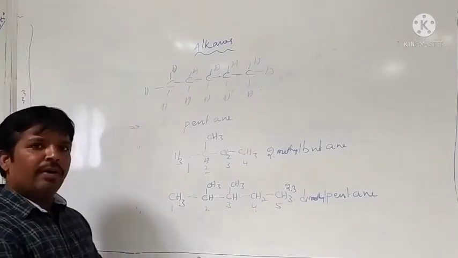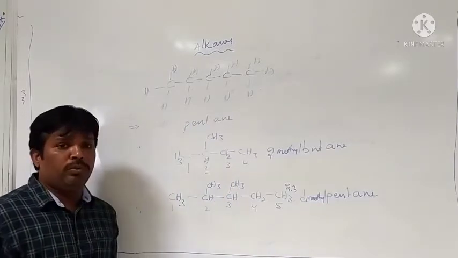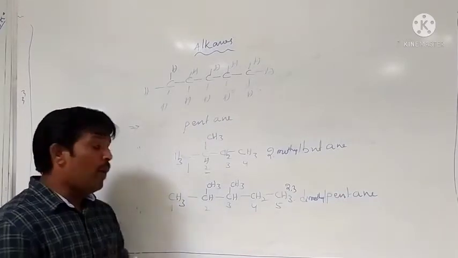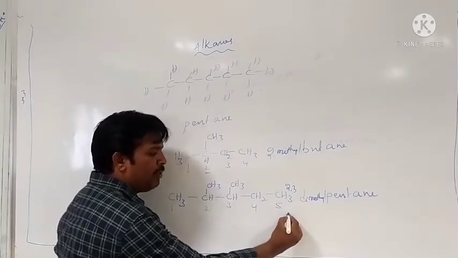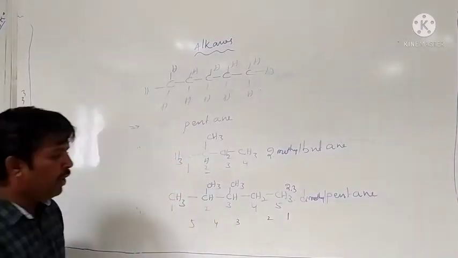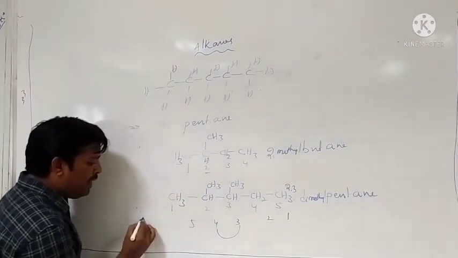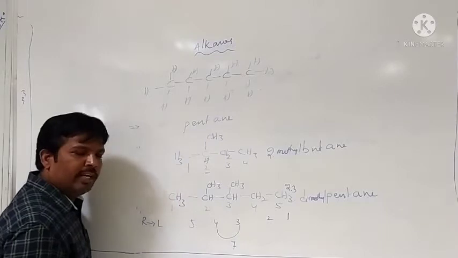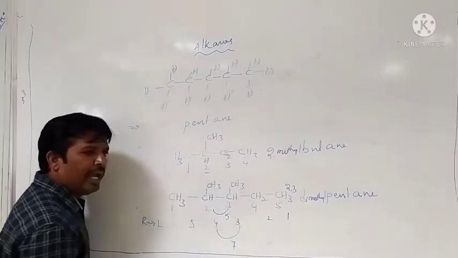Okay. Here you observe there is another possibility. Why don't we give the numbering from left to right? This is left to right. Why don't we give it from right to left? When we number from right to left, it is 1, 2, 3, 4, and 5. Therefore, when we number from right to left, the sum of the substituent numbers is 7. Left to right, the sum is only 5.